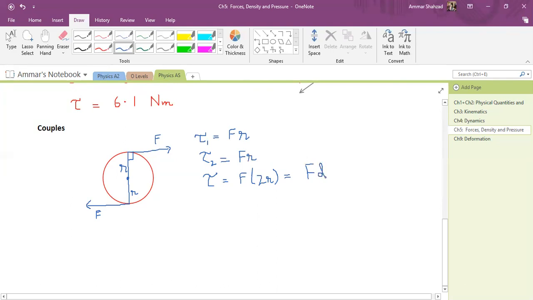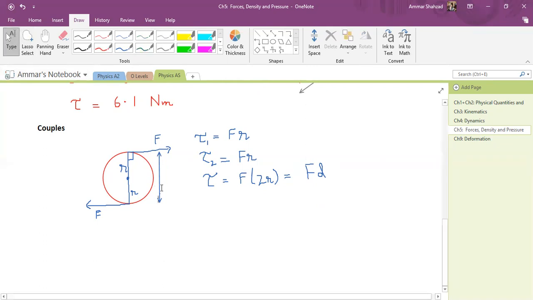So when you have couple forces, couple forces basically are the ones that are opposite in direction and equal in magnitude. So let me first write it over here. D is basically, well, let me also clarify this part. So D is for this distance, 2F.